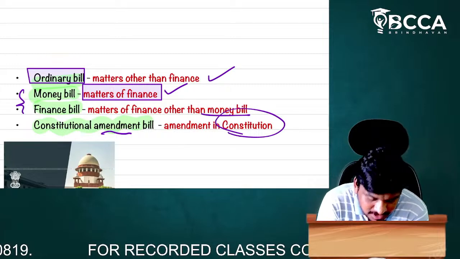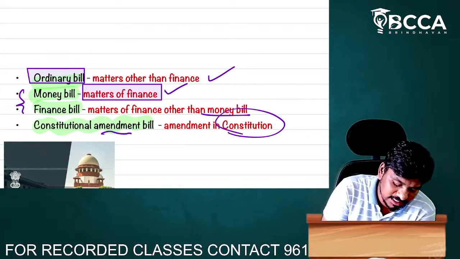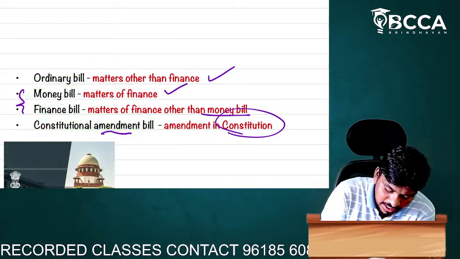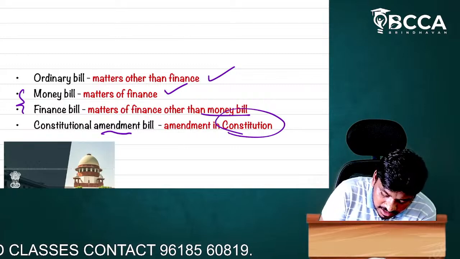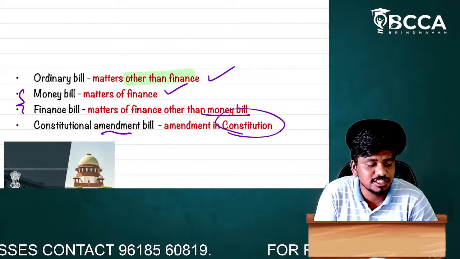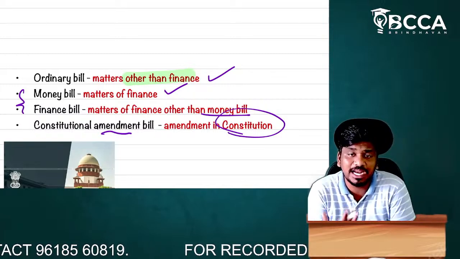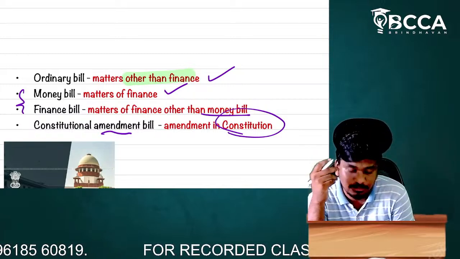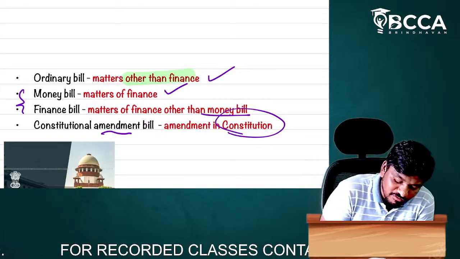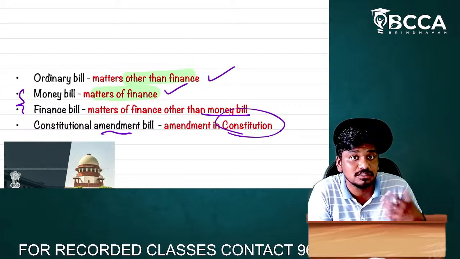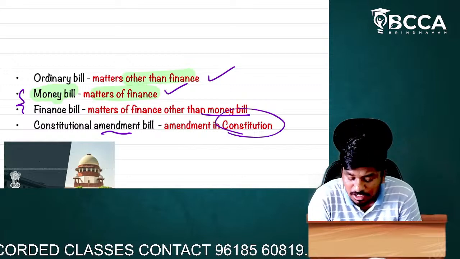So, the first one is ordinary bill, and this ordinary bill is nothing but a bill relating to matters other than finance. Any matter dealing with other than finance is called an ordinary bill. If the matters are of finance, then it shall be called a money bill.